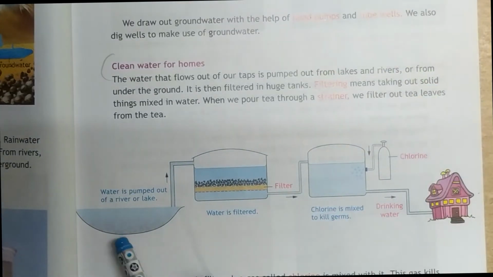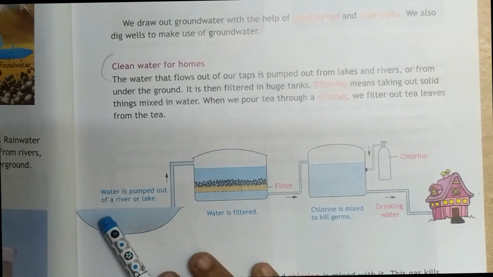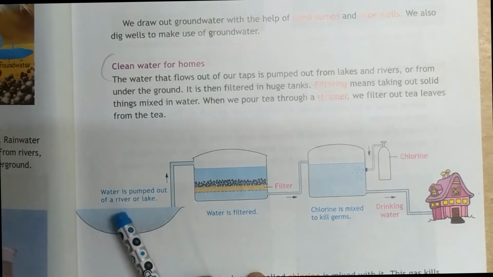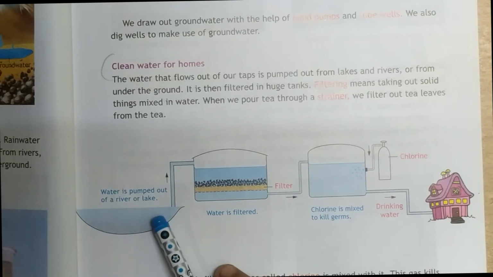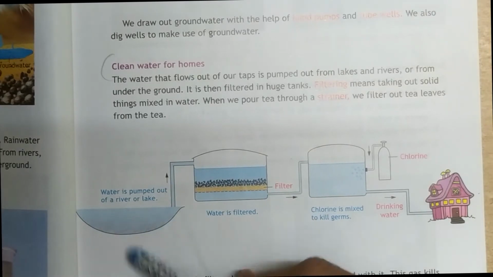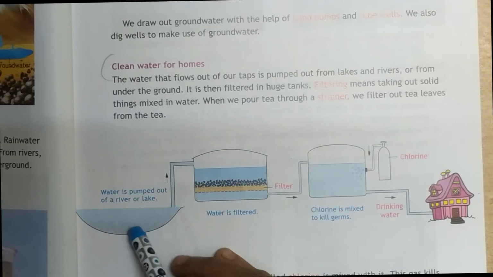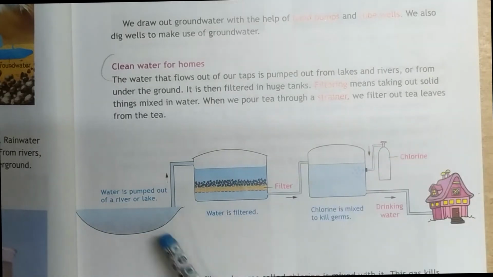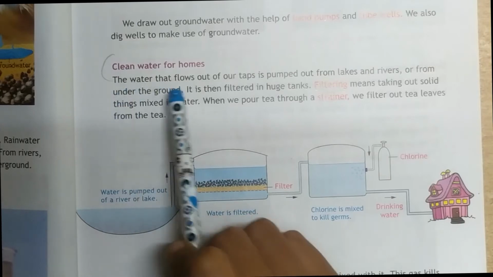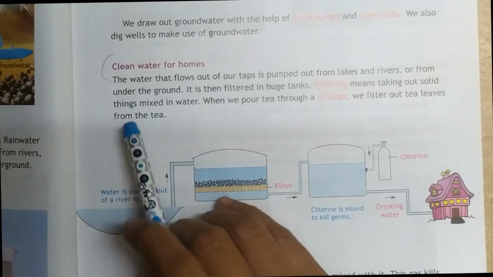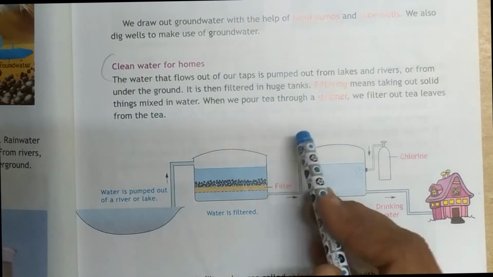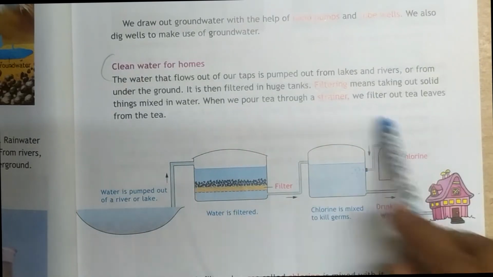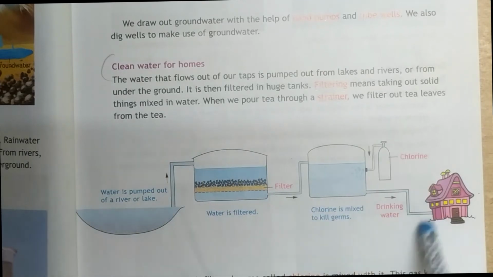And you can look at the picture to see how water is pumped out. First, water is pumped out of a river or lake. What we have learned is how clean water reaches homes. How is the clean water for a home received? First, water is pumped out. When you have the picture, it will be easy for you to understand. That's why the picture is given.